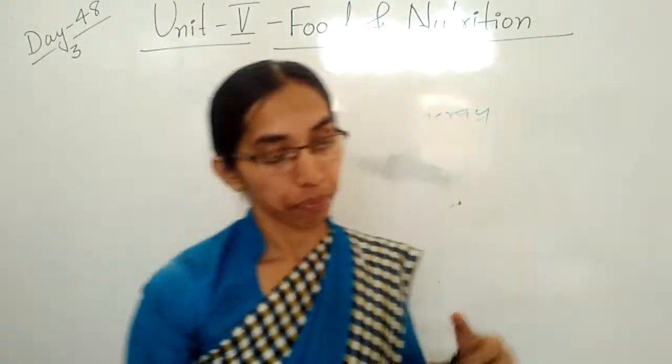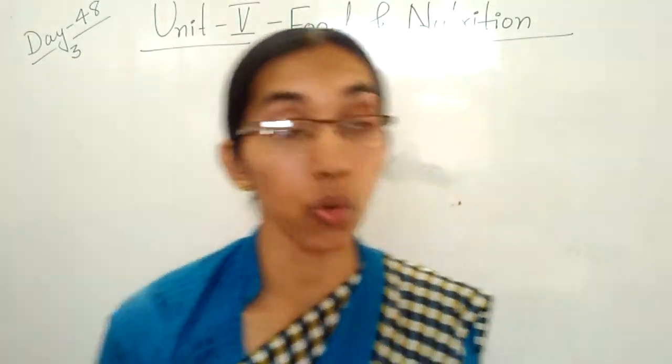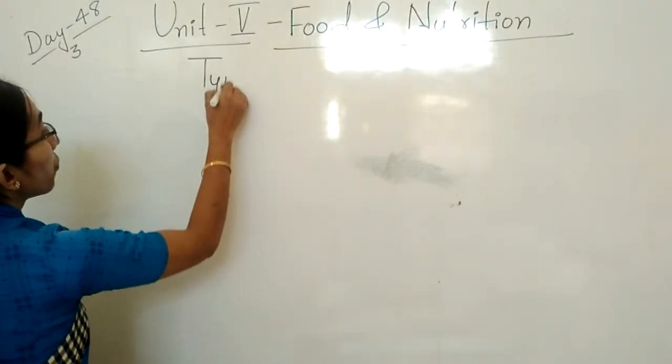So here I will draw one chart. Then you will understand very easily. See here, types of food.